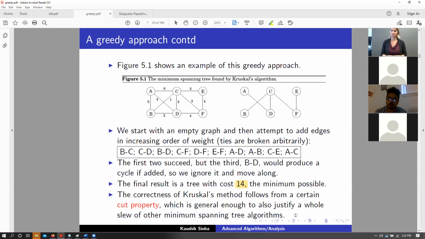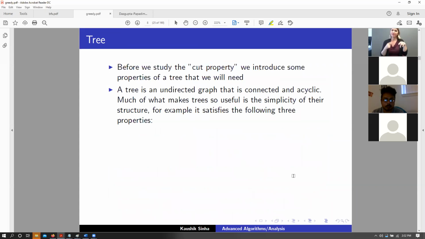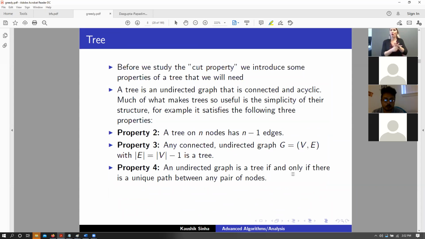Okay. So now let's talk about the cut property. Before we begin with that, let's first properly define what a tree is. A tree is any undirected graph that is connected and acyclic, and that is useful because in their simple data structure, they are able to find you connectivity between multiple members or multiple vertices.